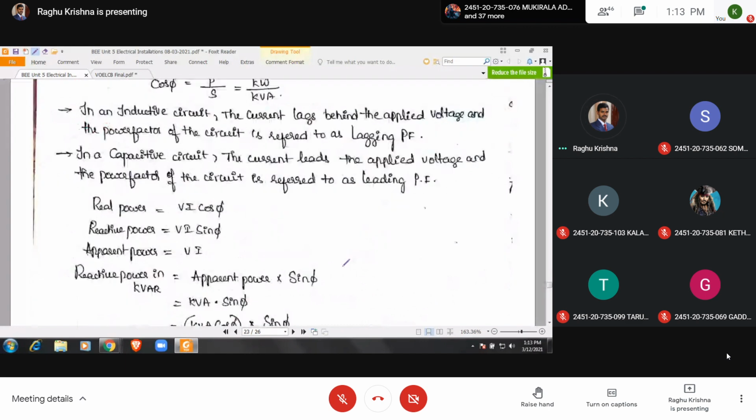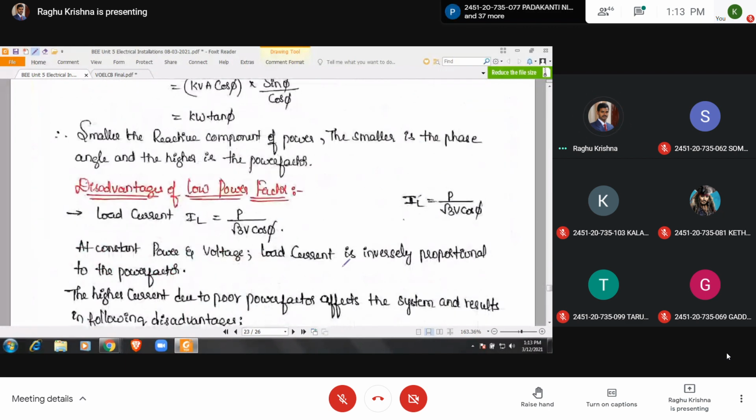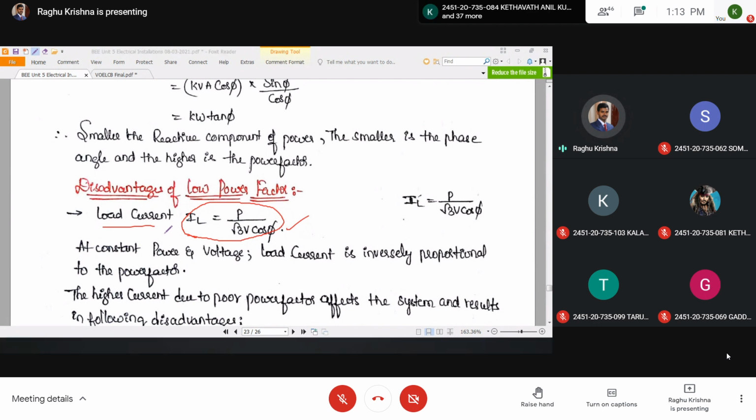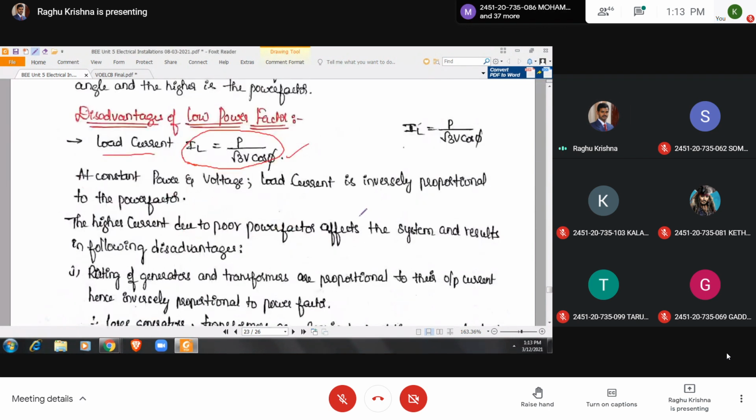So here, this is very important. What is the effect of power factor on the load current? When cos phi reduces, what happens? Current increases. For the same amount of power, if power factor reduces, this current increases. When the load current increases, the current in the transmission lines and distribution lines also increases. So that's why we have to provide